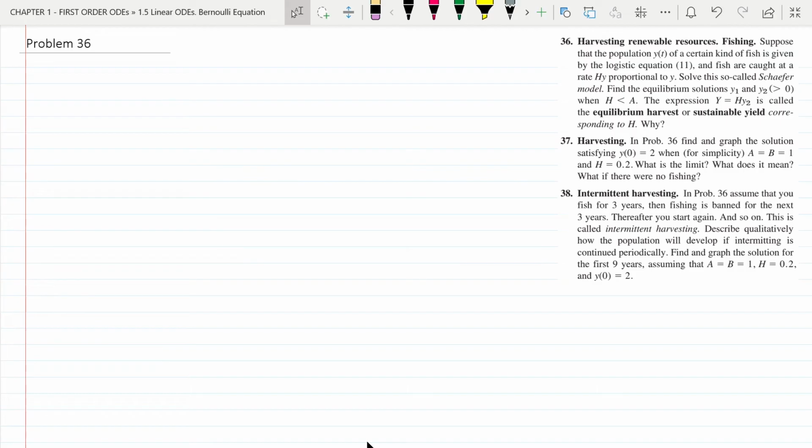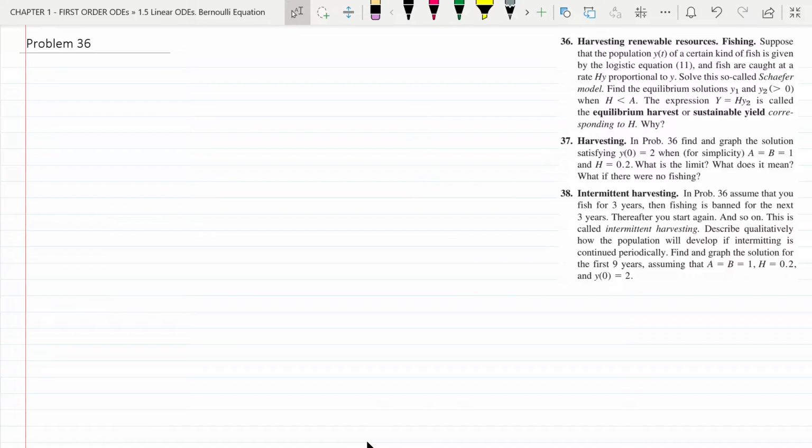Problem 36. Harvesting renewable resources, fishing. Suppose that the population y of t of a certain kind of fish is given by the logistic equation, equation 11 of the book, and fish are caught at a rate hy proportional to y. Solve the so-called Schaefer model.